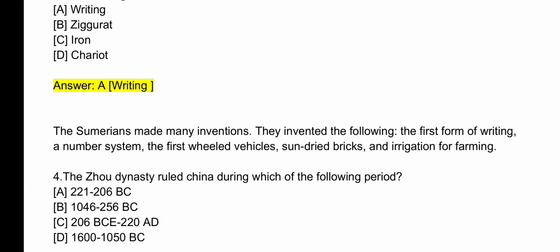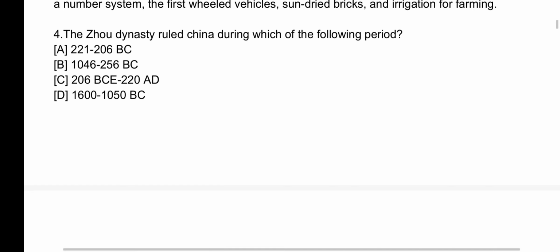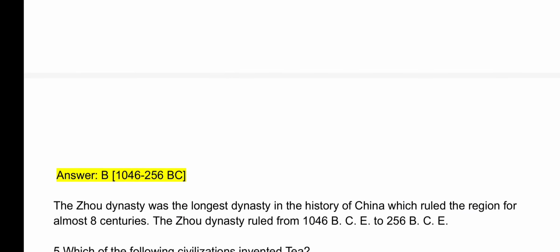The Zhou dynasty ruled China during which of the following period? The answer is B. 1046 256 BC. The Zhou dynasty was the longest dynasty in the history of China, which ruled the region for almost 8 centuries. The Zhou dynasty ruled from 1046 BCE to 256 BCE.